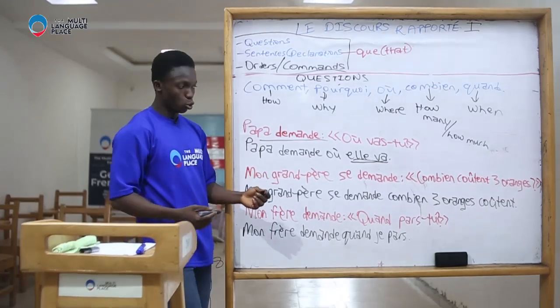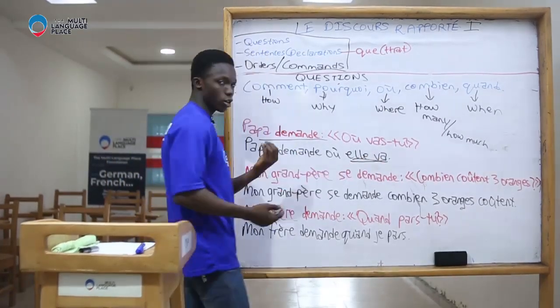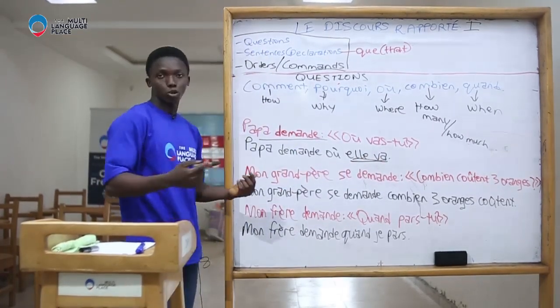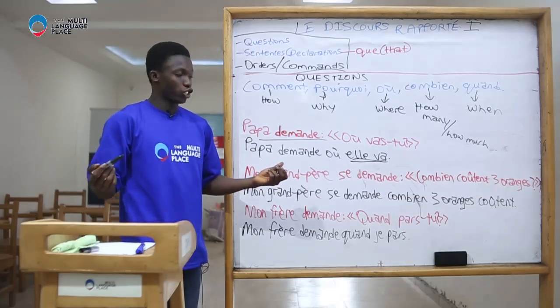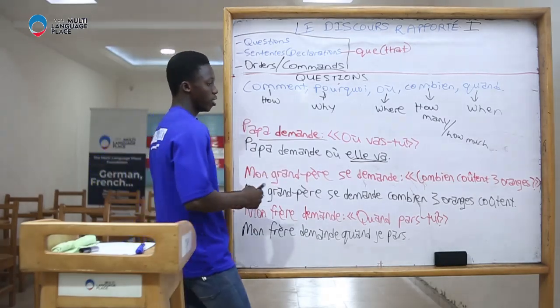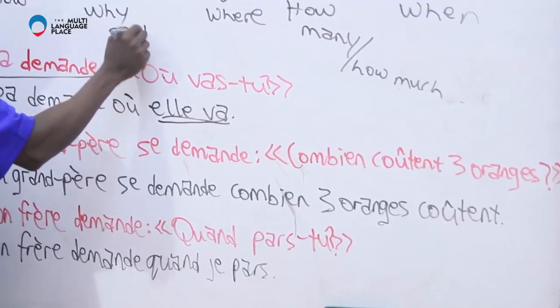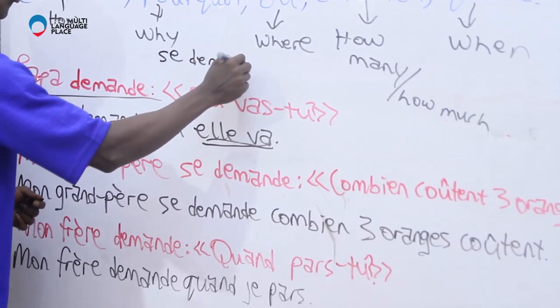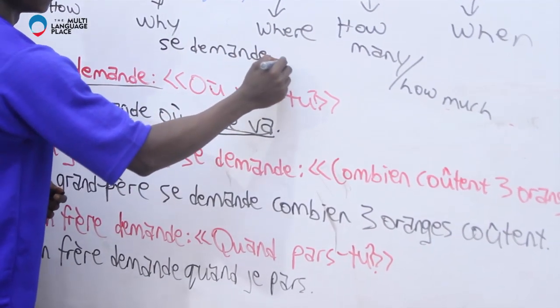So let's see another example. Mon grand-père se demande combien coûtent 3 oranges. Now, se demander means to wonder.